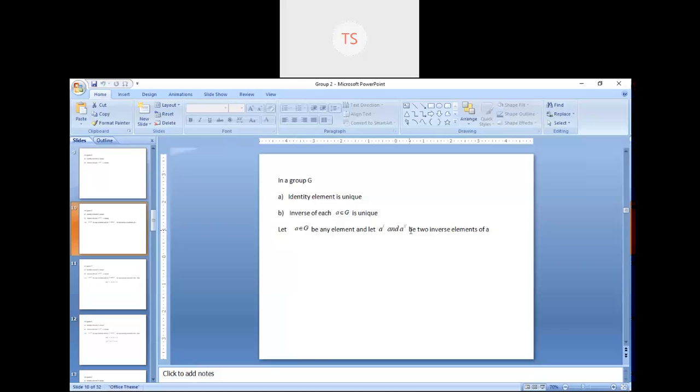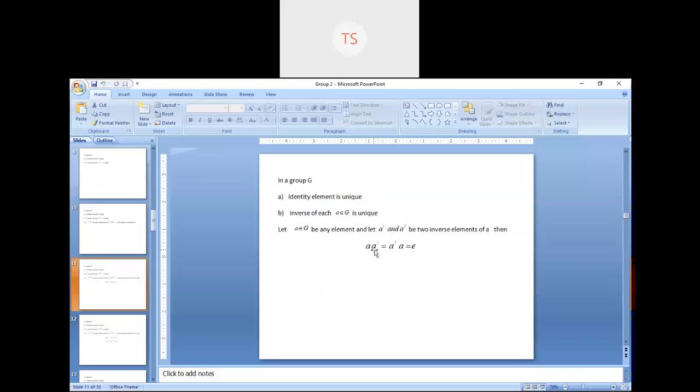Okay. Now if A dash is the inverse of A, so by definition of inverse, A into A dash is equal to A dash into A is equal to E. That means in the definition of an inverse, we have that property that if you multiply any element by its inverse, you will get the identity. Like if you multiply 2 and half, because half is the inverse of 2, you are getting 1, because 1 is the identity element. Is it correct? This line, all of you clear?